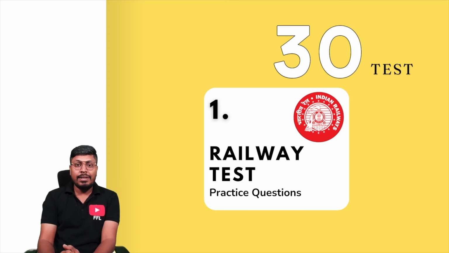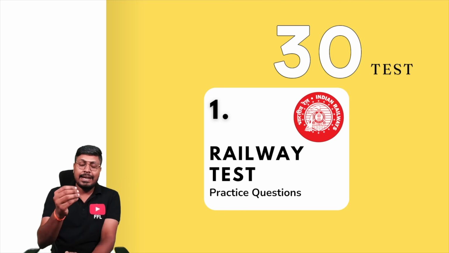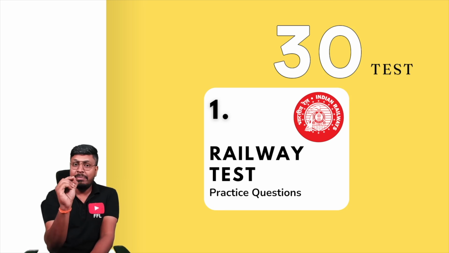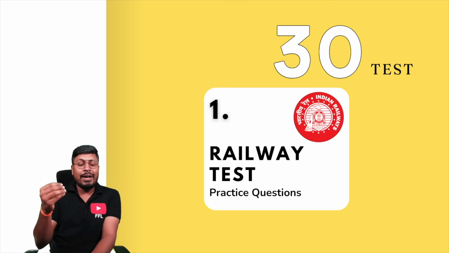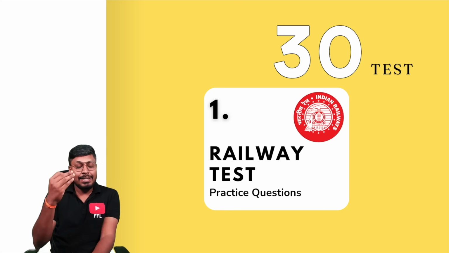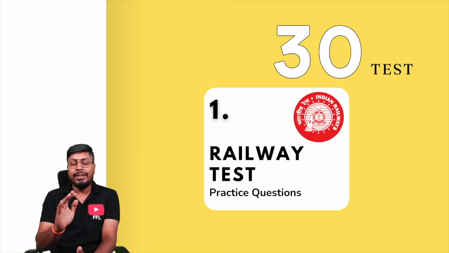And third, students who have already bought the railway exam test, inside it in the last tab you can see a new column called RRB JE. Once you click on it, after every video is posted, you can see a 30 question test on each and every topic on quantitative aptitude.